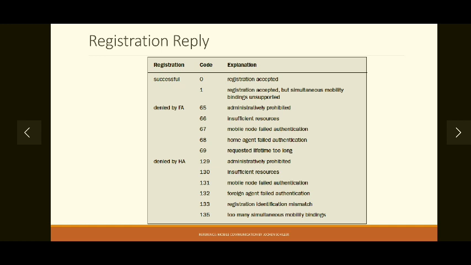So the process is, once you move into the foreign network, first acquire a COA by agent advertisement or agent solicitation. After acquiring the COA, register yourself with the home agent so that the home agent is aware of your location, and then you will start receiving the packets.